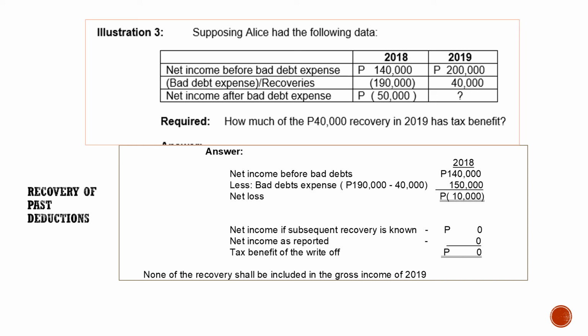So net income before bad debts in 2018 is 140,000 less the bad debts if known. 190,000 minus 40,000, that is 150,000. Again, there's still a net loss. So meaning to say, there is no tax benefit. None of the recovery shall be included in the gross income of 2019. So our taxable net income in 2019 would be only 200,000, because we will not add the benefits. Okay.